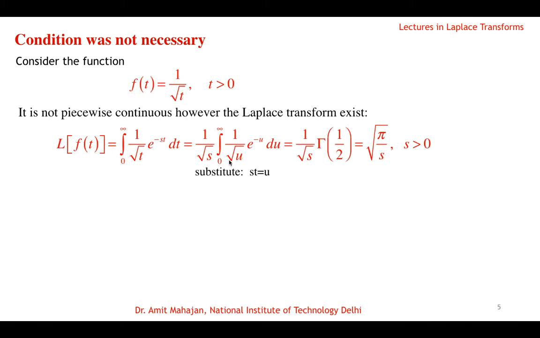And this integral is well known, it's the gamma function of half, and we know gamma of half is root pi. So the Laplace transform of 1 by root t is root of pi by s, with s positive.